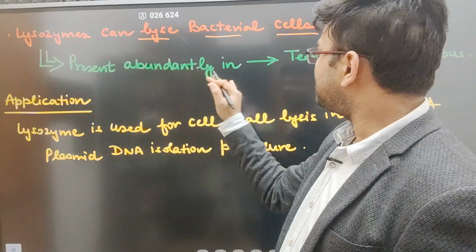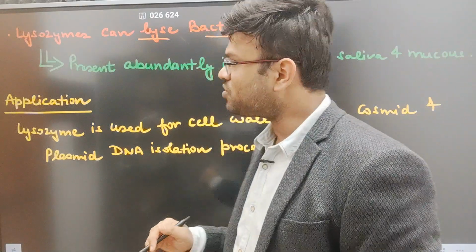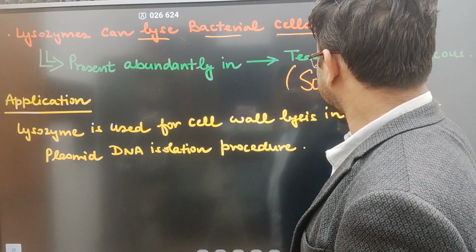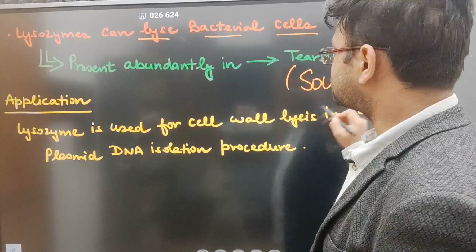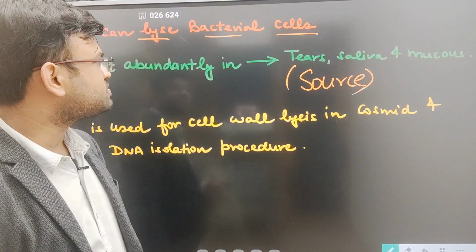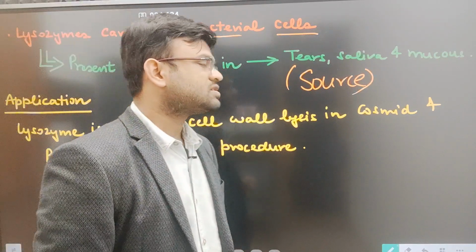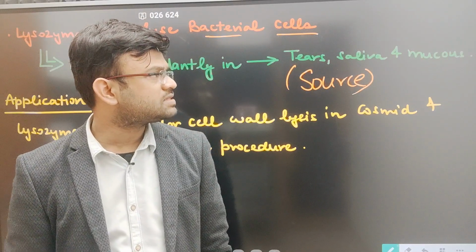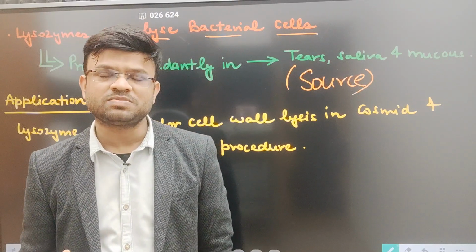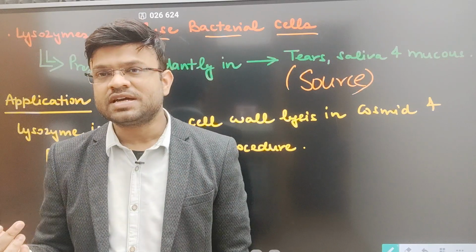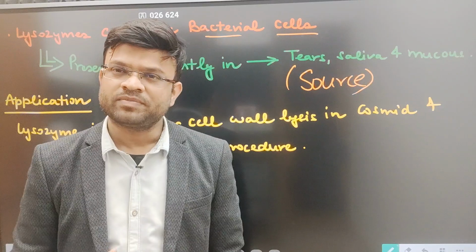Now, present abundantly in, where is it located? Now we are talking about the source. Source of what? Source of lysozyme. What is the source of lysozyme? Lysozymes are present in tears, saliva and mucus. Basically these are the secretory fluids of the body, right?